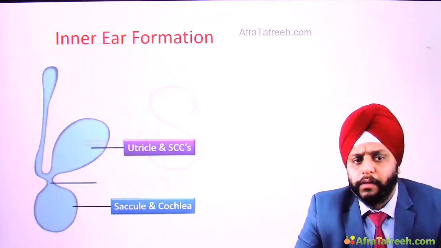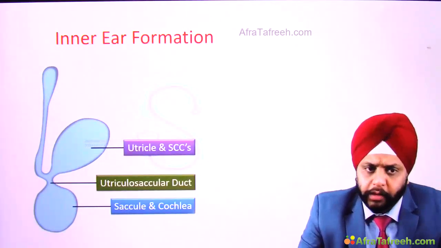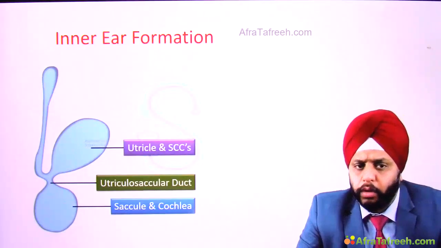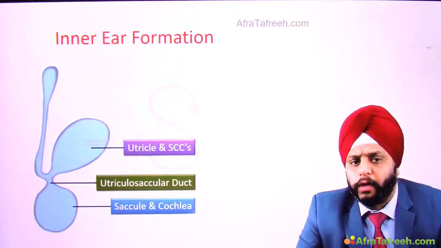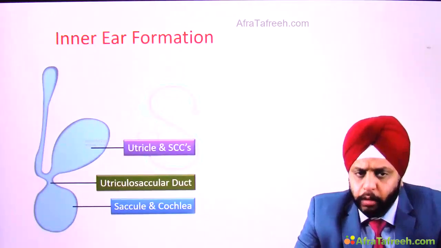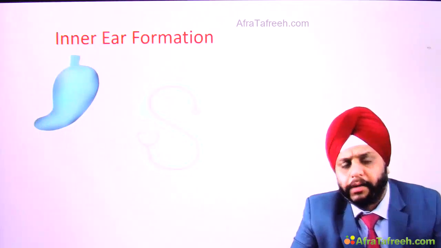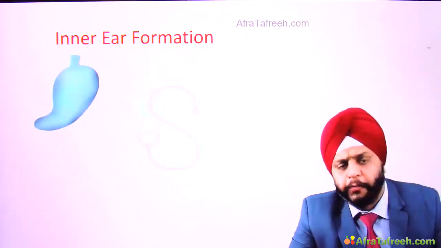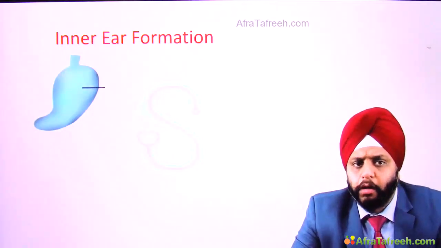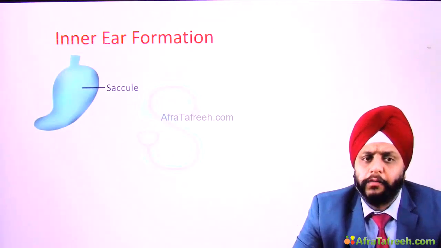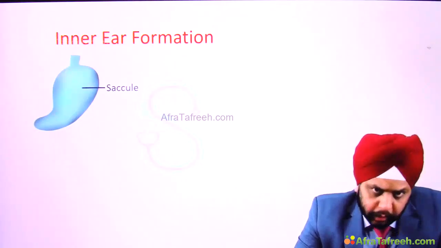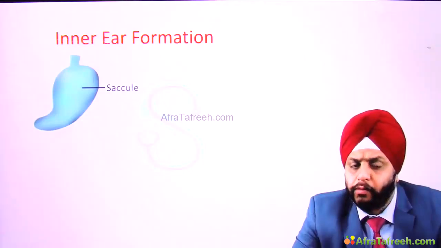Now how does that formation happen? You can see between the utricle and the saccule, we also have the utriculo-saccular duct. So that is the place of constriction. Now let's look over here. This is the pars inferior. Now what forms from the pars inferior? We just saw that from the pars inferior there is formation of the saccule. So this sac-like structure is known as the saccule.